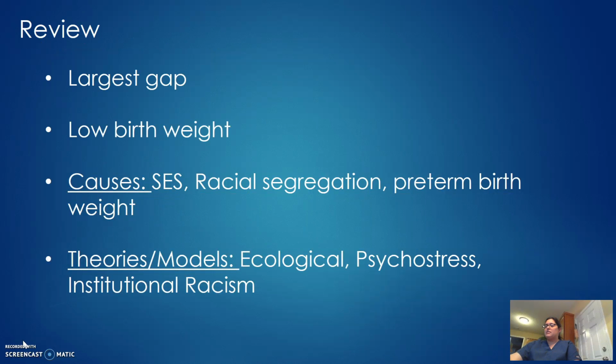Infant mortality varies among racial and ethnic groups. However, the largest gap is among African Americans and whites. The number one contributor to the infant mortality rate among African Americans is low birth weight and its associated complications. We examined the causes of low birth weight and some theories used to explain infant mortality rates of African Americans. There is still some ambiguity as to how all factors affect each other and how much each contributes to the disparity of infant mortality. This concludes our look at infant mortality in African American Black women.